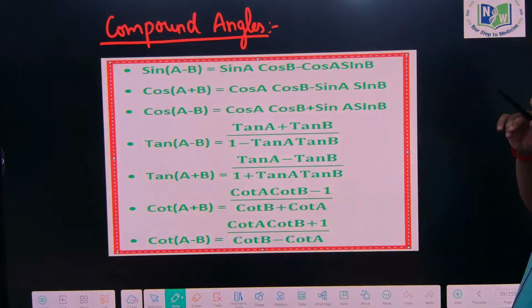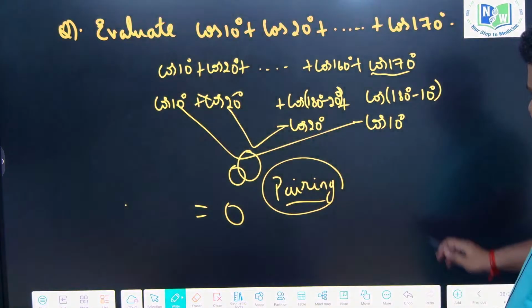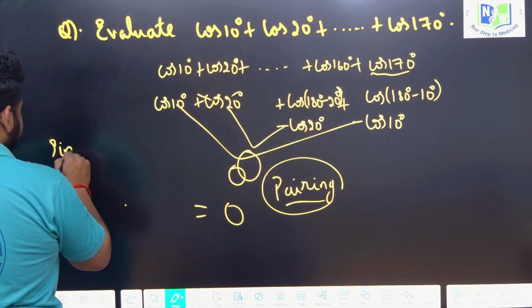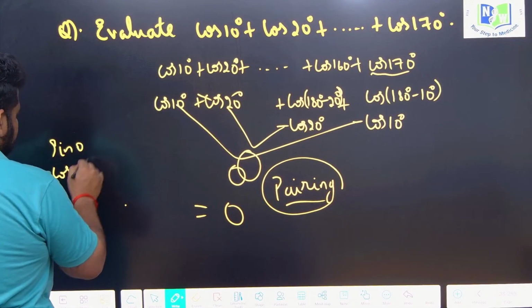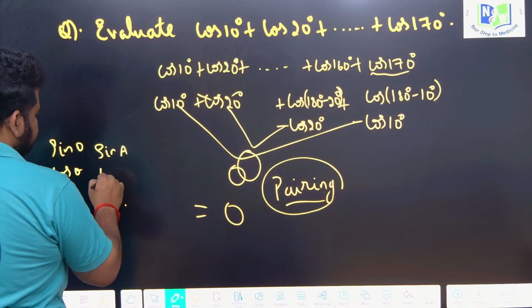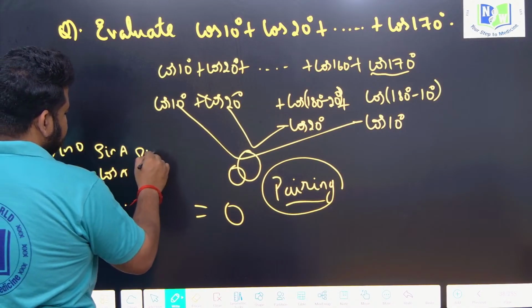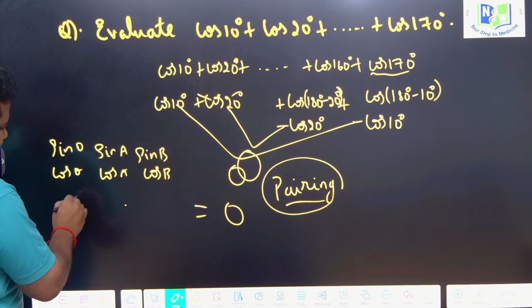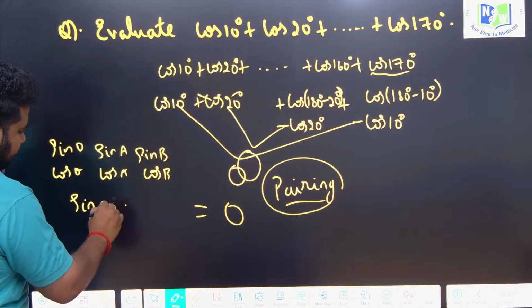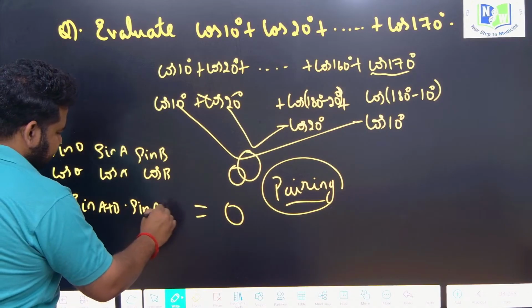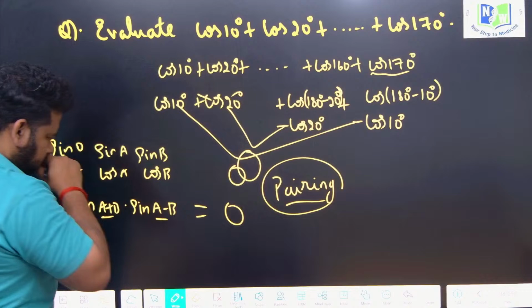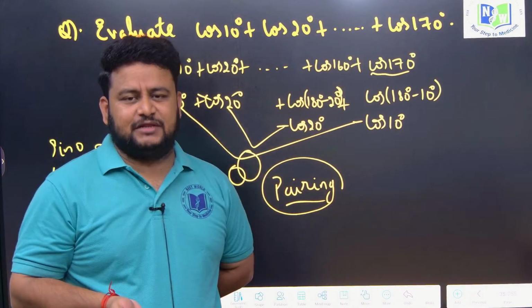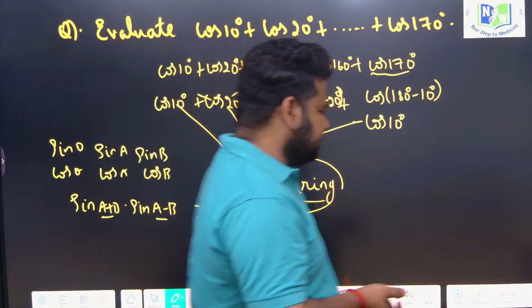Now let us come to the compound angles. Till now we studied about what? Till class 10, you would have studied about sin theta, cos theta or sin A, cos A, sin B, cos B, similarly for tan. But you have not studied things like sin of A plus B, sin of A minus B. That means a combination of two angles you have not studied. That is a new thing that you will be studying in your 11th and 12th.